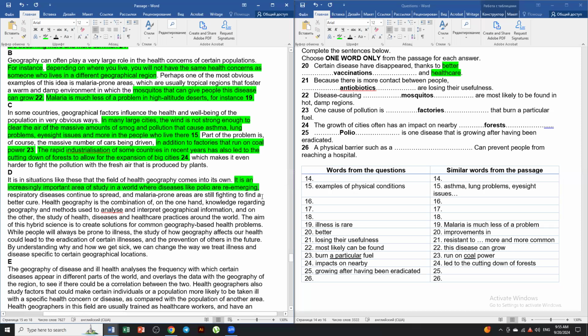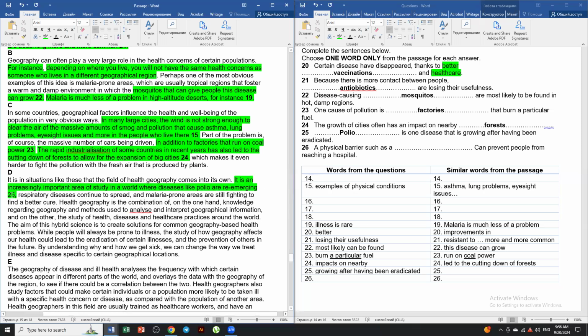Okay, gonna take that as well. I'm gonna give it a question number 25, as far as I can understand. Yeah, 25. Re-emerging. So we have emerging, re-emerging. There we go. A physical barrier, such as something, can prevent people from reaching a hospital. So we're gonna actually do this. Can prevent people from reaching a hospital.